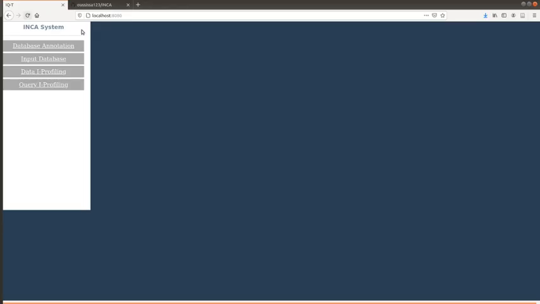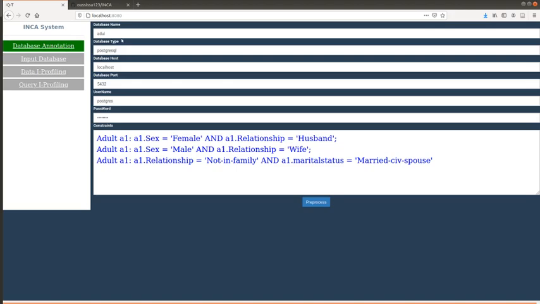Now, let's move to the INCA system. For a new database that is not annotated yet, the user has to annotate it first, using the database annotation module of INCA, before loading the dataset for inconsistency profiling. Now, consider the adult dataset with the following set of significant denial constraints. We run the pre-processing step of the adult dataset.